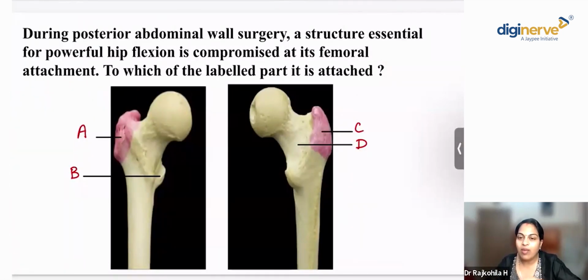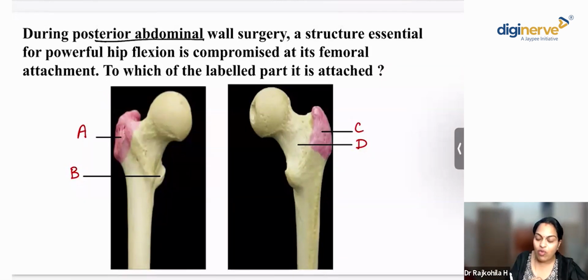During posterior abdominal wall surgery, a structure essential for powerful hip flexion is compromised at its femoral attachment. To which of the labeled parts is it attached? I'll read this question again. During posterior abdominal wall surgery, which muscle of the posterior abdominal wall is the chief flexor of your hip joint? Can you enter in the chat box?